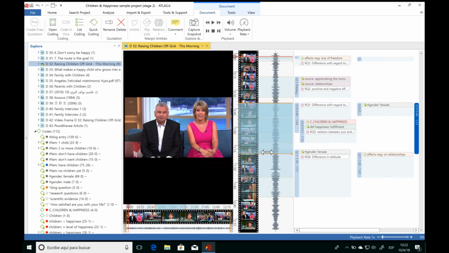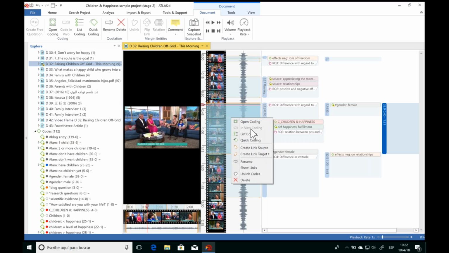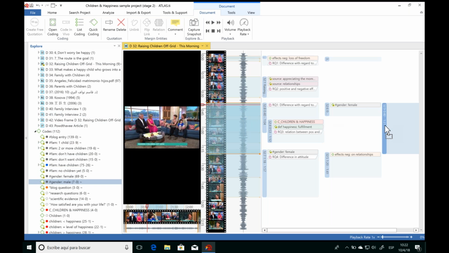Now ATLAS.ti, we have it over here on the side. Of course, we can have overlapping quotations so that we can go into as much detail as we'd like, so we just see that this one's overlapping over here. And we can always revise any of these quotations just by clicking on the play button. And ATLAS.ti will play exactly that segment. Now, if we want to associate our codes to this quotation, well, as you may have imagined, you can do the exact same things that we saw before. You can just right-click and you have the options here again, or you can just drag and drop your codes from the left-hand side.